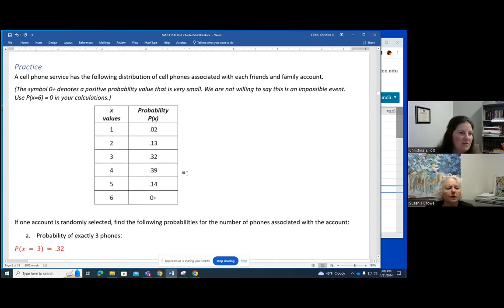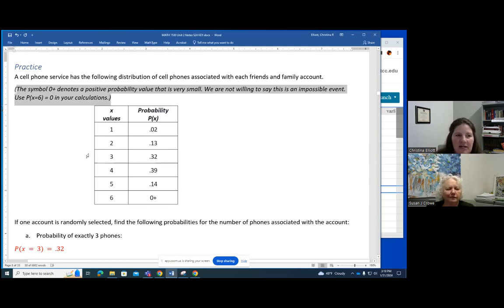So this one says a cell phone service has the following distribution of cell phones associated with each friends and family account. So the X value is representing the number of phones on the friends and family account. Like there's one phone on the account. Right, exactly. And then also, let's go to this explanation right here. We have talked about 0 plus already. We did talk about that, but let's talk about it again.